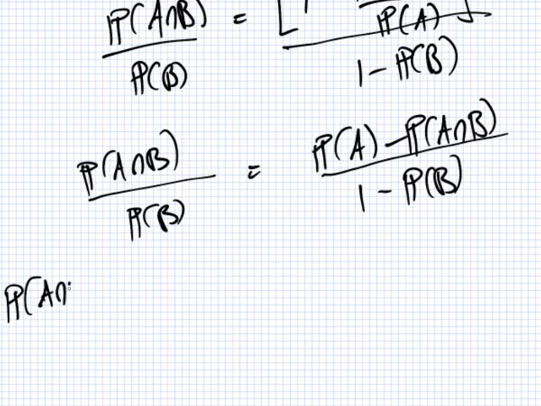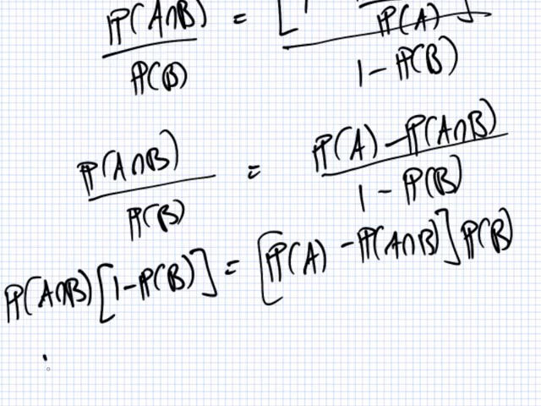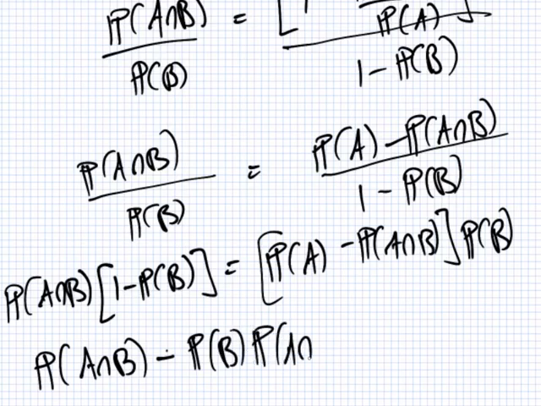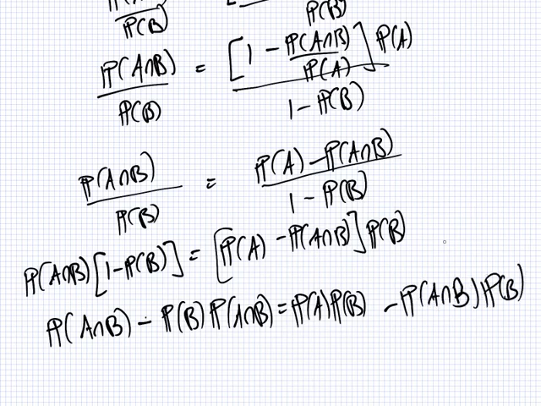Probability of A and B times 1 minus probability of B equals probability of A minus probability of A and B times probability of B. Now I multiply out: probability of A and B minus probability of B times probability of A and B equals probability of A times probability of B, and then lastly minus probability of A and B times probability of B. Something cancels though.